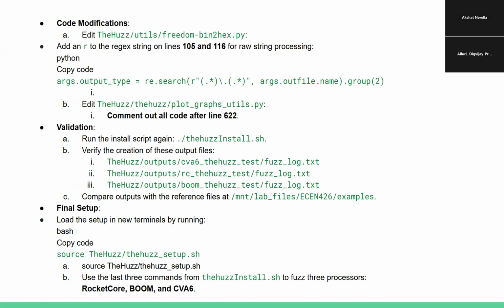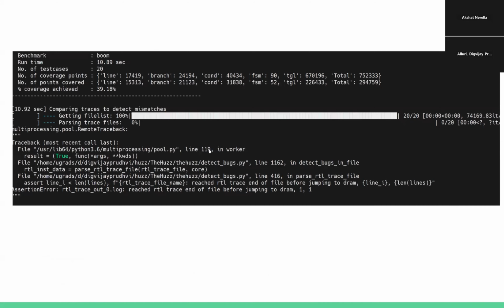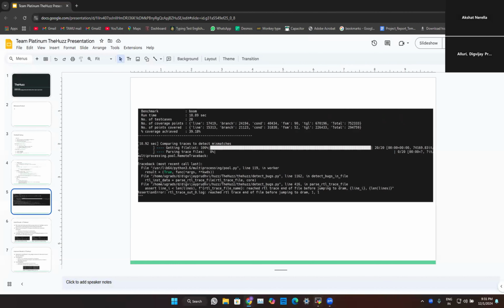And the validation is basically we run the script again after doing all these changes, and you can see that 3 files should be created in your mobile XTherm server, and I can just show it to you real quick. This was the final screenshot we've taken after setting up the HUS. I can show you the files which were created.